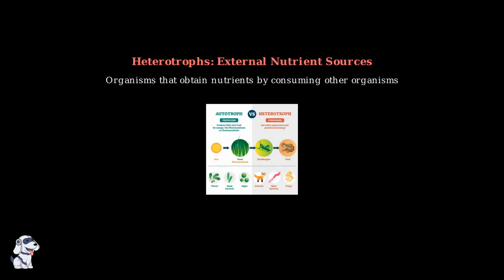This image shows the key difference between autotrophs and heterotrophs. Autotrophs like plants and most algae make their own food using sunlight, while heterotrophs like animals and fungi must consume other organisms to get their energy and nutrients. What makes algae truly remarkable is their flexibility. Many algae can switch between being autotrophic and heterotrophic depending on environmental conditions.